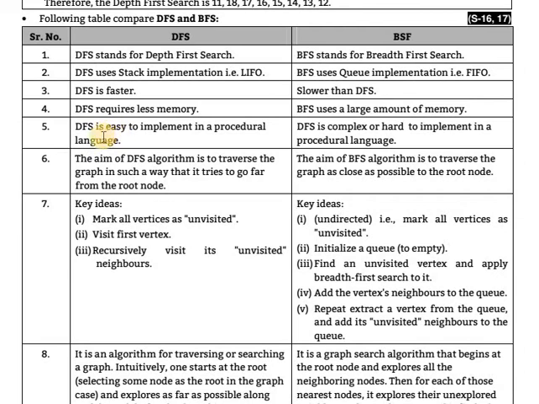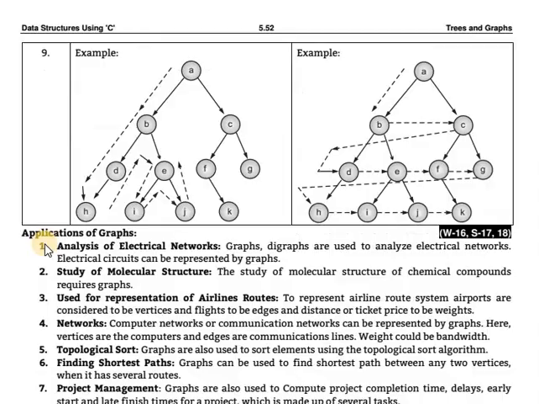Fifth difference, DFS is easy to implement in a procedural language. BFS is complex or hard to implement in a procedural language. Next, the aim of the DFS algorithm is to traverse the graph in such a way that it tries to go far from the root node. The aim of the BFS algorithm is to traverse the graph to close the possibilities of the root node. Next, what is the difference?